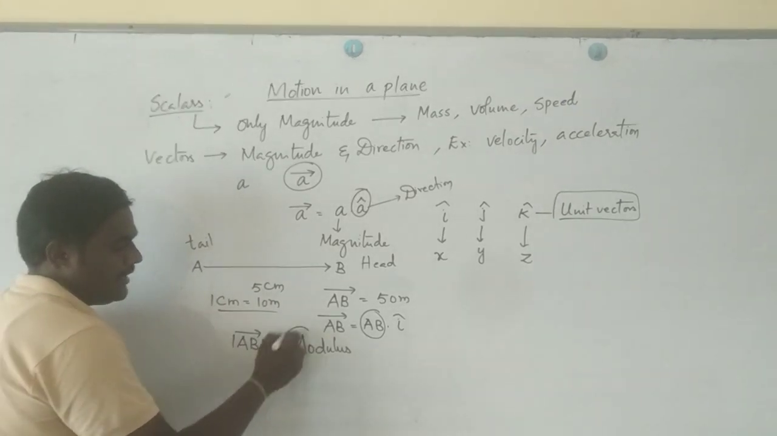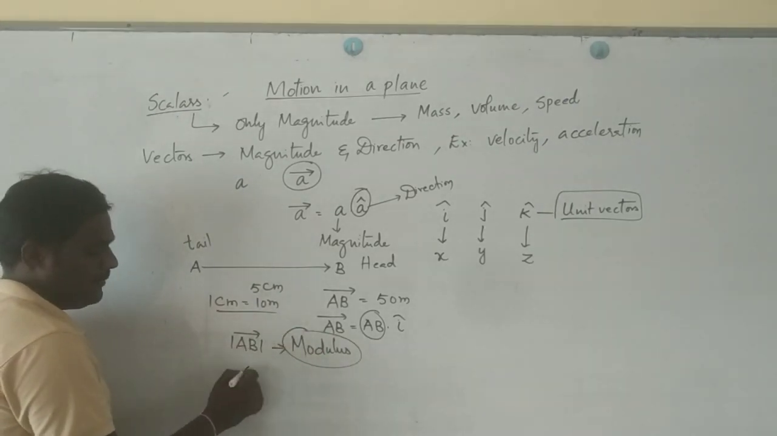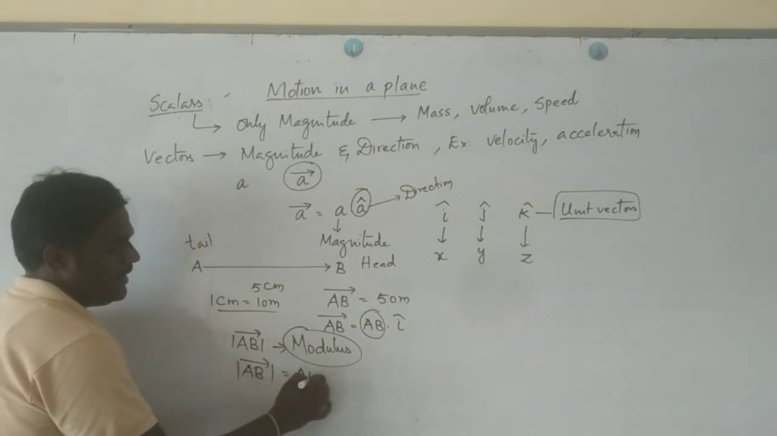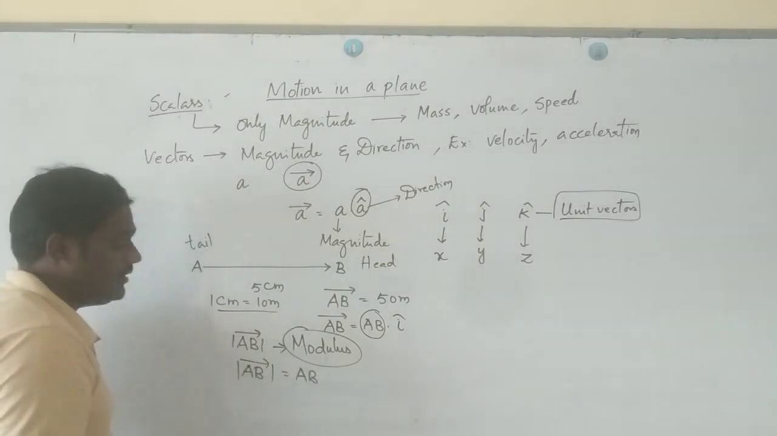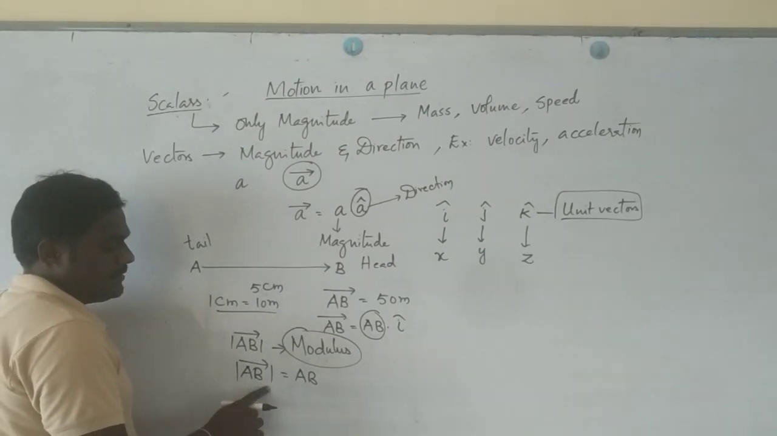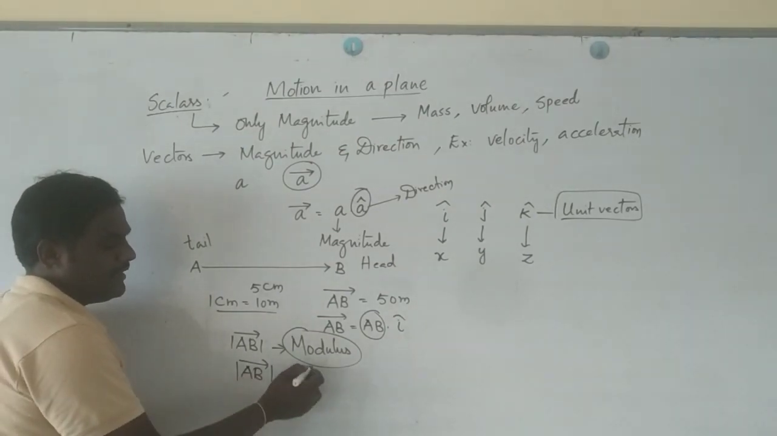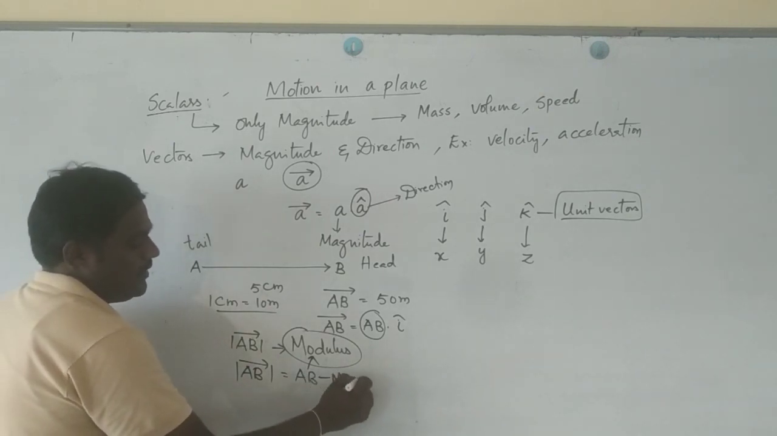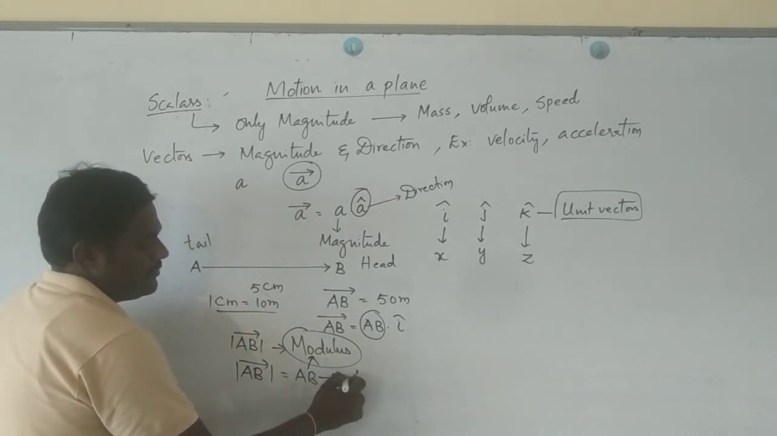See here I have written modulus. I repeat once again: modulus of AB bar can be taken as AB. So what does it mean? By drawing the modulus for a given vector, what we get is the magnitude of the vector. So here AB is called magnitude.